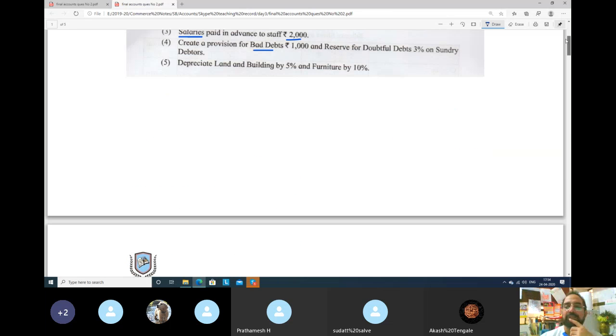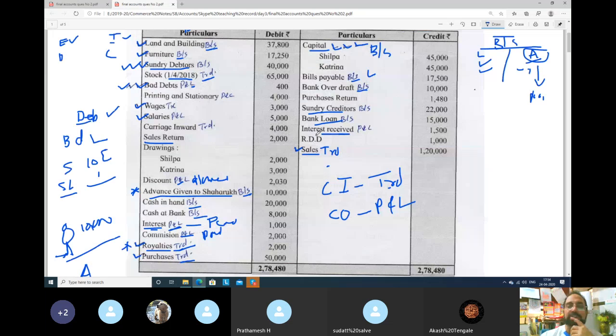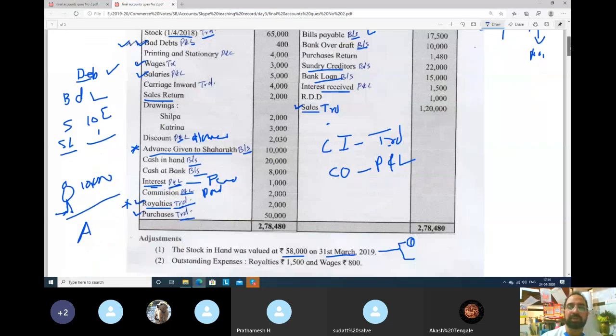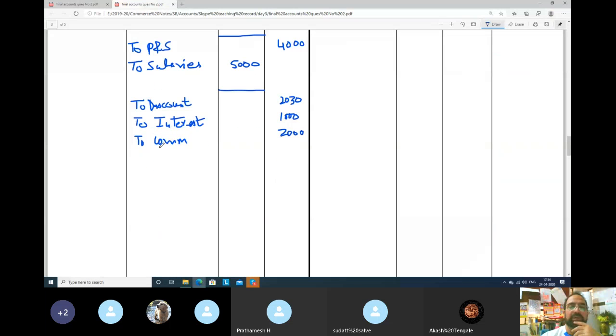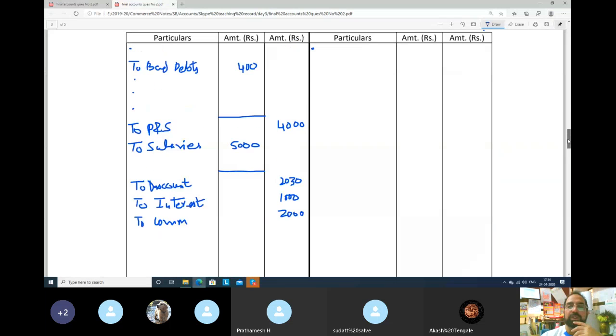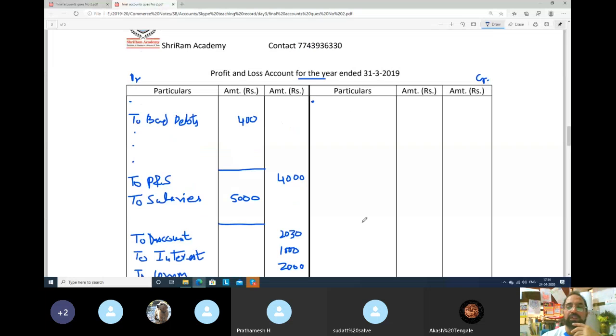Okay. Next we will see, beta, interest received. See guys, see here, interest paid, this is expense. Commission paid, this is expense. Where have we taken these interest and commission paid? In profit and loss account. See here, interest expense, we have taken on the debit side of profit and loss account. So if there is any interest received, that will go to the credit side because that is income. So this is the expense side, this is the income side. If any expenses we are incurring, we will take them here. But if there is any interest received, that will come to, and the first line we have to leave it.